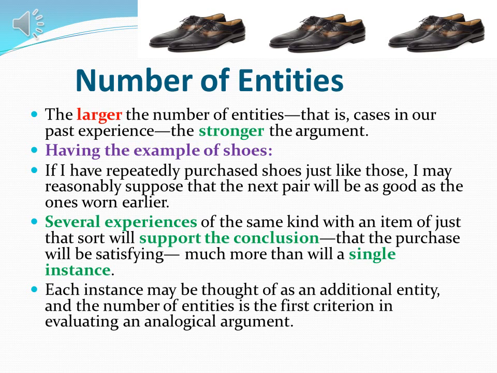Each instance may be thought of as an additional entity, and the number of entities is the first criterion in evaluating an analogical argument. For example, if someone behaves the same way with you every time, say ten times in the same kind of situation, you can predict that when the same kind of situation arises, the person will behave the same. This is called the number of entities. The more entities, the stronger our analogical argument.